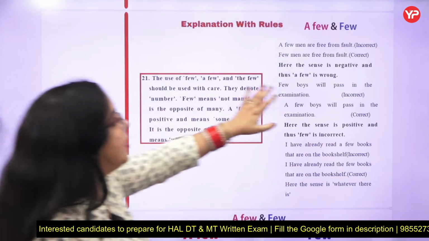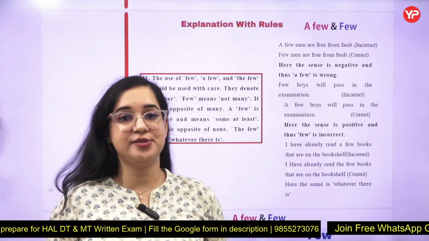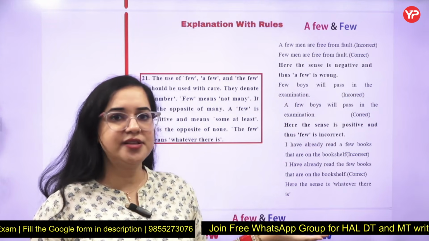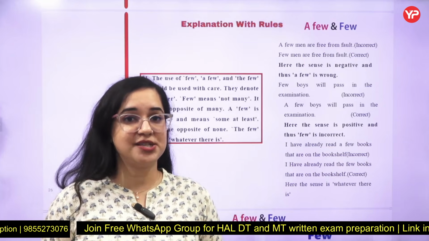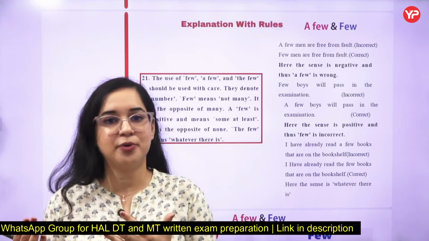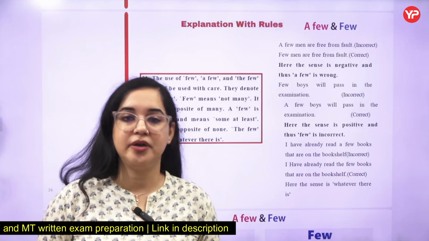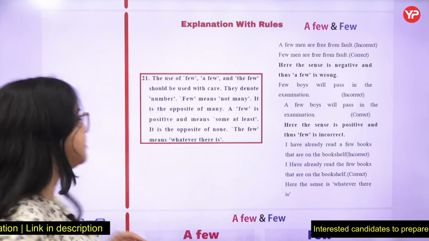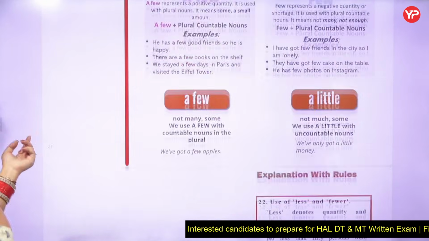Like few boys will pass the examination. If I have to say, a few boys will pass the examination, because I'm quite optimistic. If you read these rules, there are high chances, I will say, that you will pass the examination. So a few students who will read the rules, they will surely pass the examination. So it is about a positive number. If I say few students who will read, that is no one will pass the examination. So that way we use it. This is the difference between few, a few, and the few.